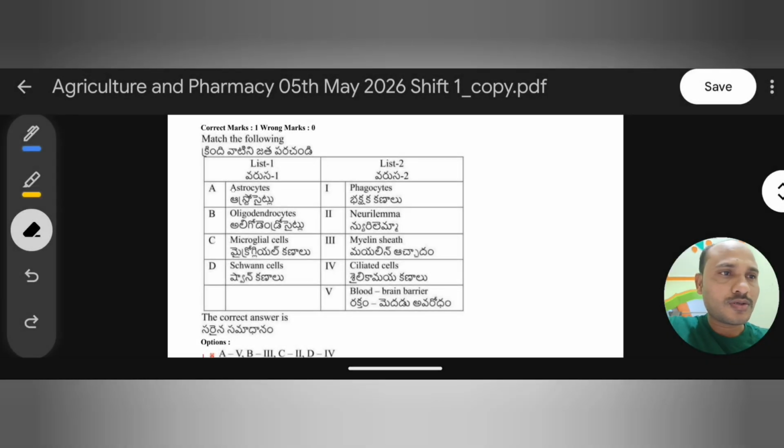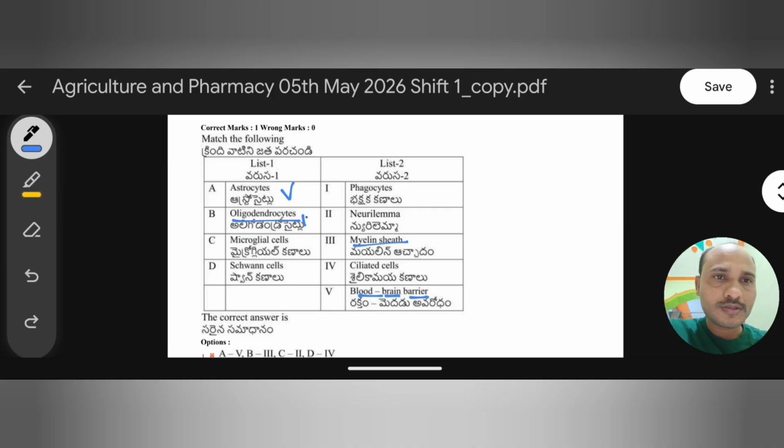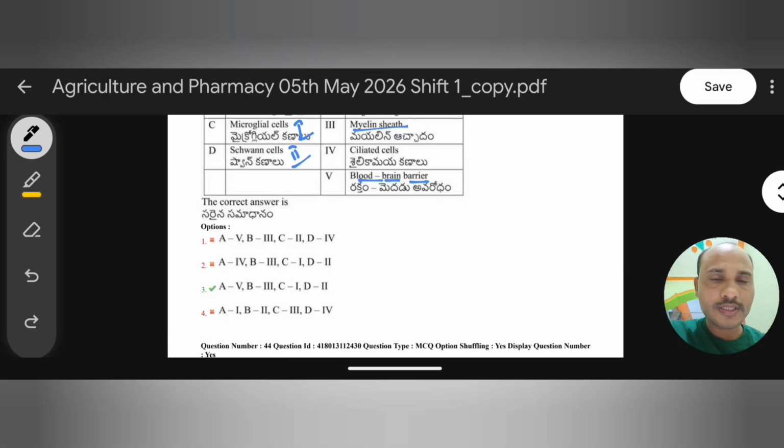So by that, astrocyte. What is the importance of astrocyte? It acts as the blood barrier. So A is 5. Oligodendrocytes, which we just discussed, help in the formation of myelin sheath, so that is third. Coming to microglial cells, their main function is phagocytosis, so 1. Schwann cells mainly help in the formation of neurilemma, so 2nd. So 5 3 1 2. See here, 5 3 1 2, so the right answer is the third option.